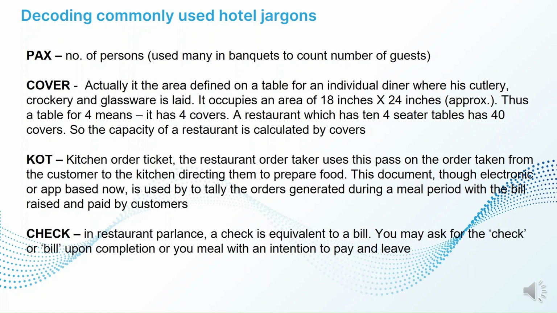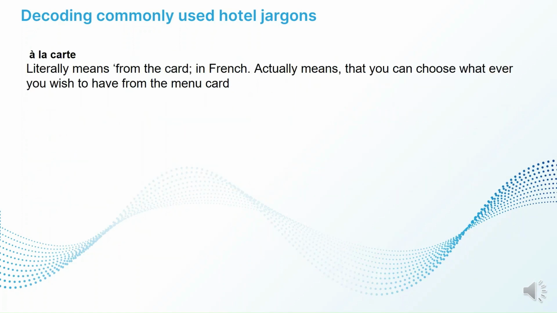Check. In restaurant parlance, a check is equivalent to a bill. You may ask for the check or bill upon completion of your meal with an intention to pay and leave. A la carte literally means from the card in French. Actually, it means that you have a menu card in front of you and you can choose whatever you wish to have from the menu card.